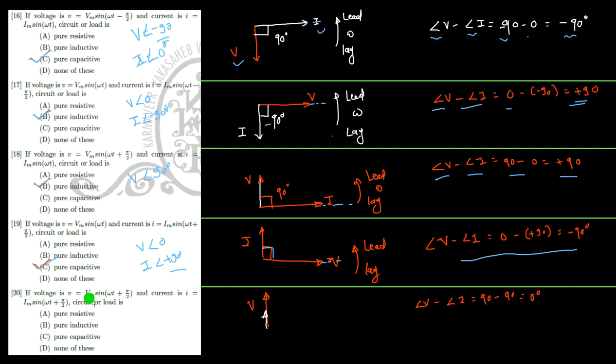Now the applied voltage is what? Vm sine omega t plus pi by 2. So applied voltage V is V at an angle of 90 degrees and current is also given as sine omega t plus 90 degrees. So this is also given as 90 degrees. So V and I both are leading the reference by 90 degrees, but they are in phase. So angle of voltage minus angle of current, 90 minus 90, will give you 0. So the phase angle difference is 0. So here you can clearly observe that this is a pure resistive circuit. As both are in phase, it is the pure resistive circuit.